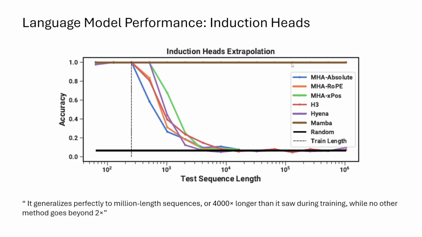And why this is so effective is because of that selection mechanism that the model trains on. It is perfectly able to remember data from earlier in a sequence that it sees later in a sequence and predict the correct output or the correct sequence that follows a previous sequence.